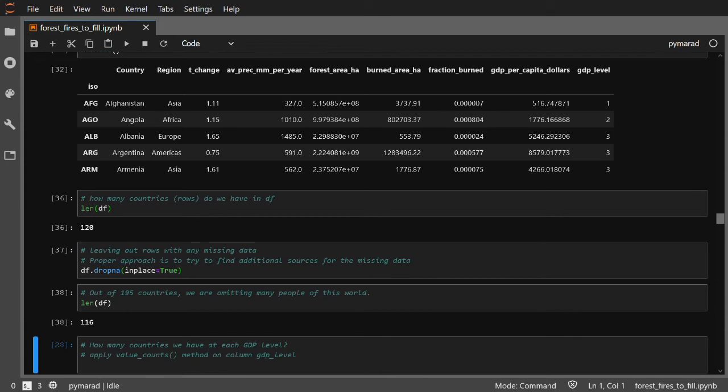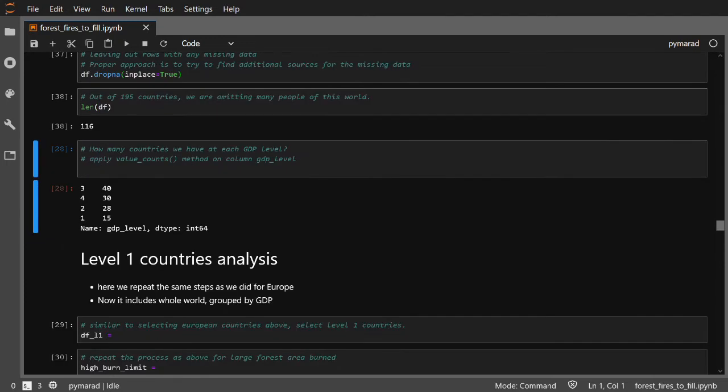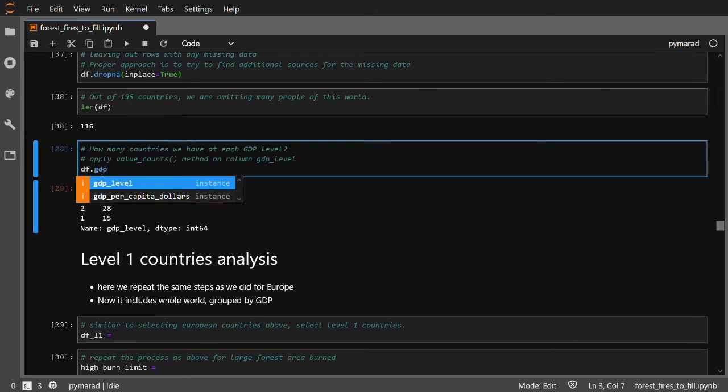Now we would like to confirm how many countries we have at each GDP level. And we can use a very useful pandas method called value counts, which needs to be called on the column again. So we will write our df, and then I write GDP level, and then value underscore counts.